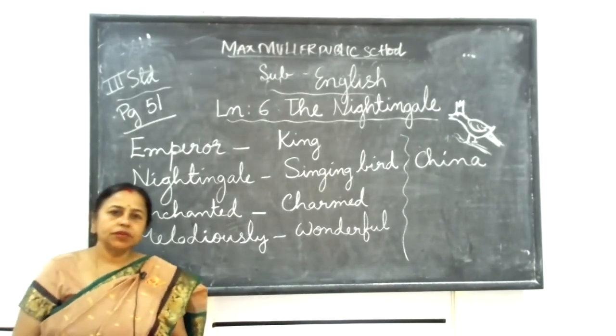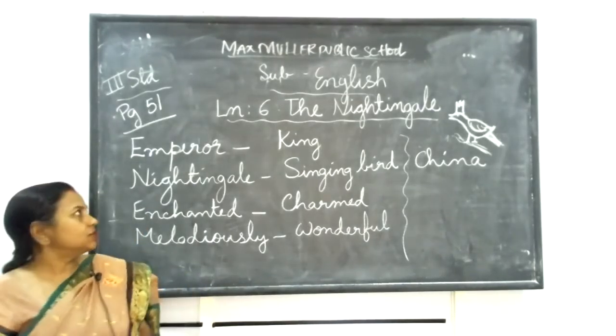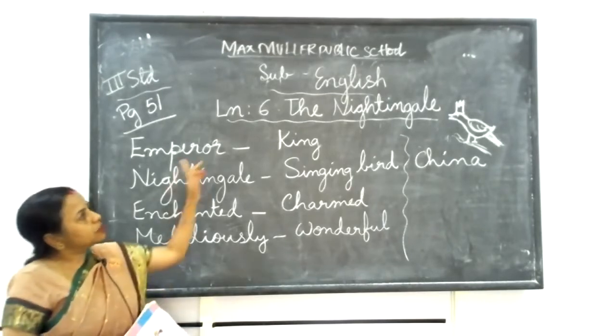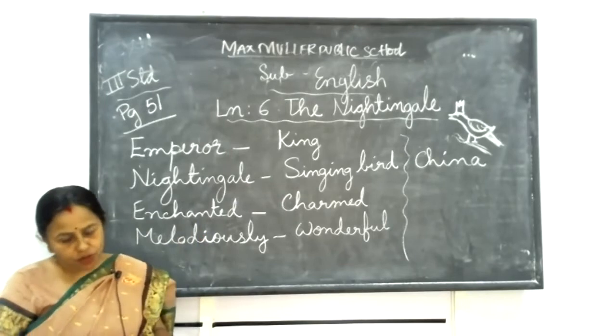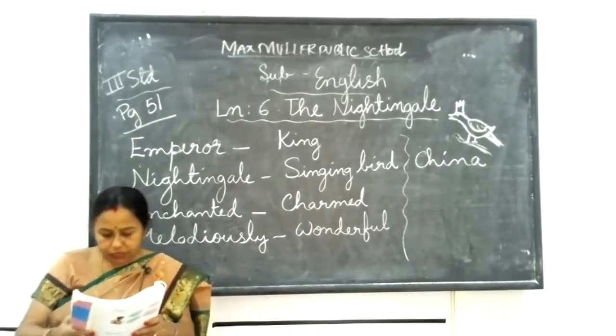So far, I have completed one poem and one lesson. Today, I start one new lesson. That is lesson number 6. The story name is The Nightingale. It is on page number 51. So please open your textbook, page number 51.